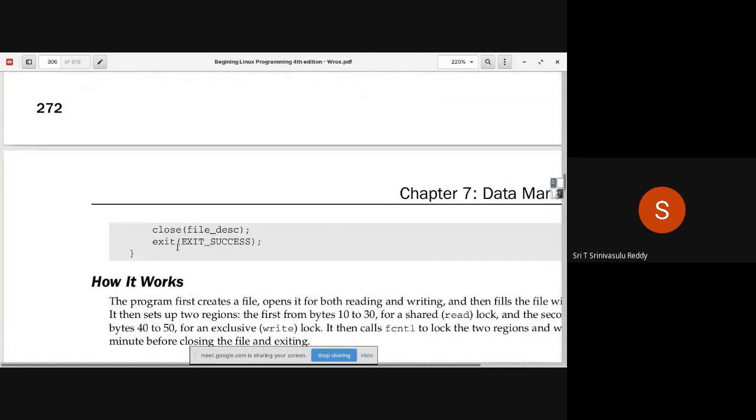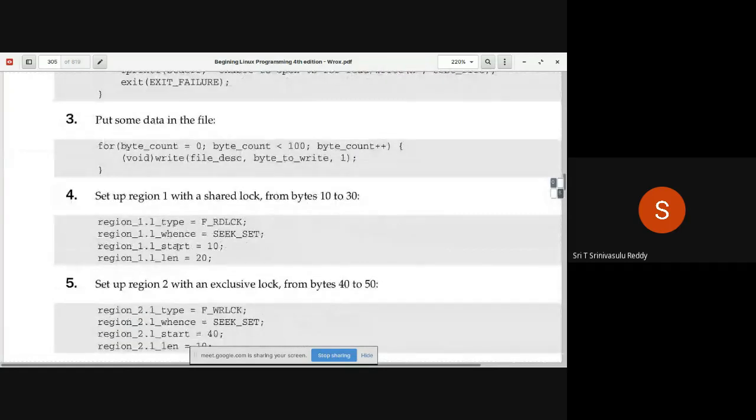It's a very simple, small program which you can easily run. Whenever you run it, what happens? It is creating the file, initializing it, and applying the locks, but waiting for 60 seconds, remember. So what are we going to do? We will run this program in the background so that we can run other programs in the foreground before that 60 seconds is over.